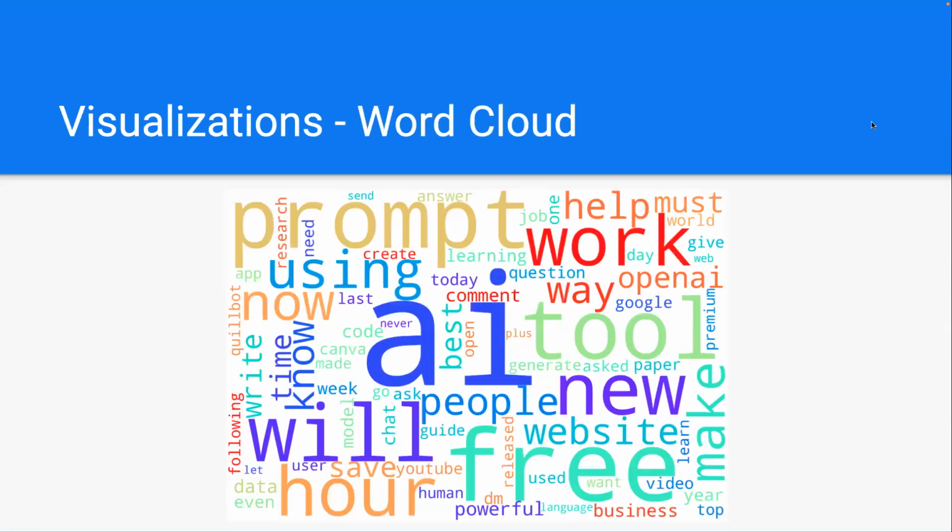Okay, and then we have a word cloud. So these are basically how often the words are used in the tweets. So we have prominent words like AI, which is the largest, prompt, free, will, work, and new.